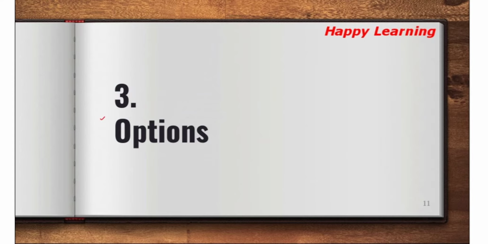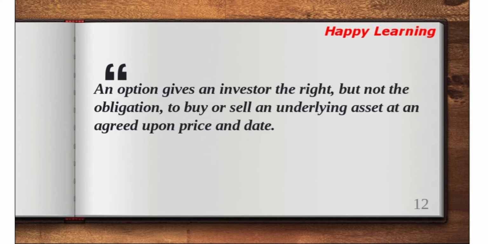So now we are going to learn about options. So what is an option? An option gives an investor the right but not the obligation to buy or sell an underlying asset at an agreed upon price and date.